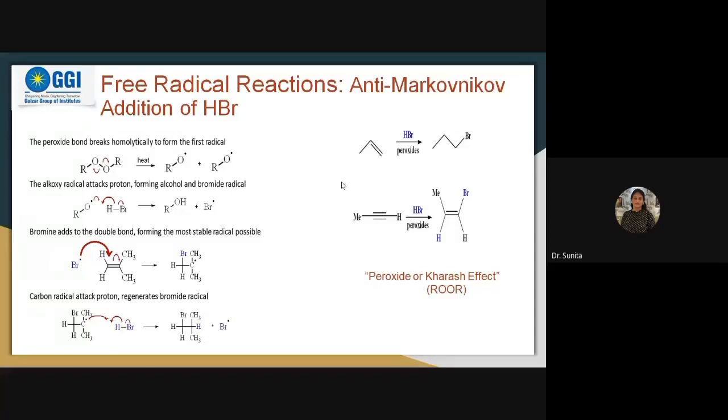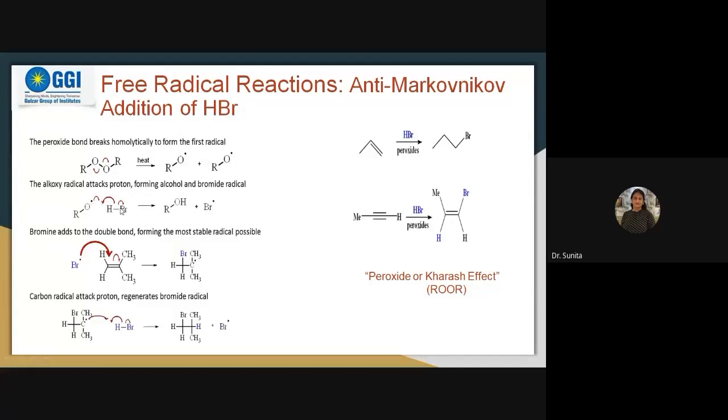Here it is following the anti-Markovnikov rule. You can see over here the peroxide. This type of mechanism will take place especially where peroxides are available, ROOR. First of all, this bond will break and free radicals are generated. When these free radicals are generated, they attack this HBr.